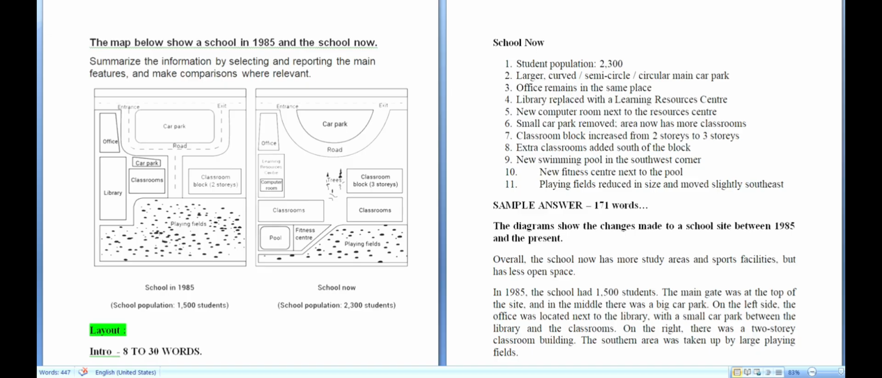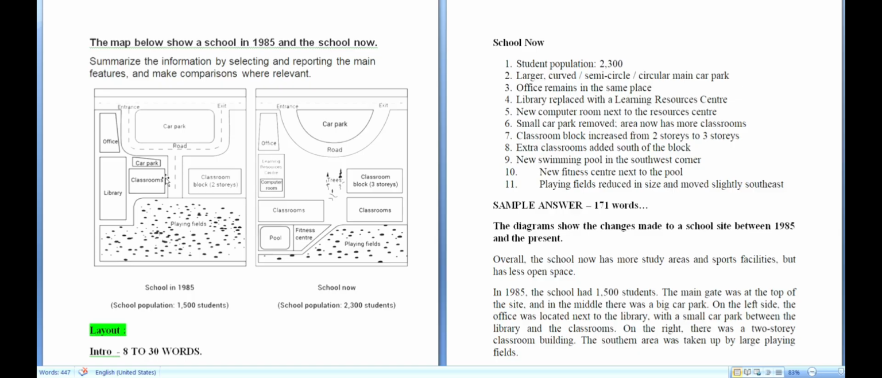Okay. Now, what are we doing? We are making the points for the school which is now. So the student population has increased to 2,300. The large curved. Now it is the large curved. What is this? Curve. So you say curved, that becomes an adjective. Or you call it semicircle, or you say semicircular. What is this? This is the main car park because you have another car park also, the small one earlier, which is not existing here now.